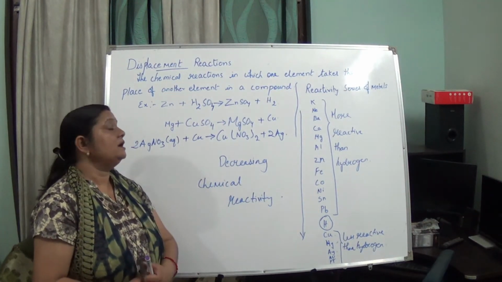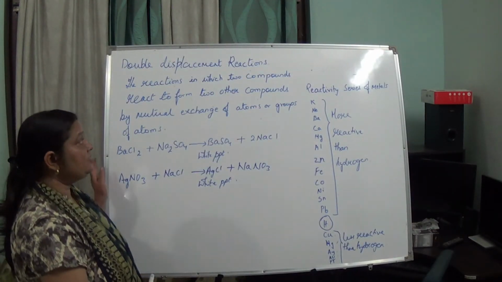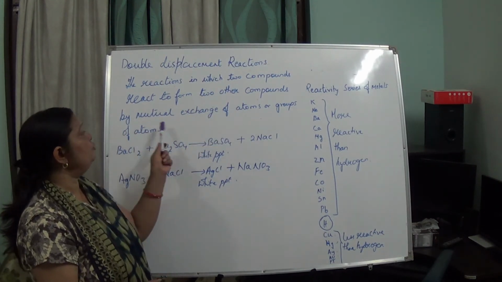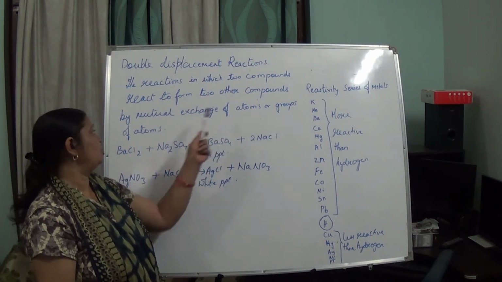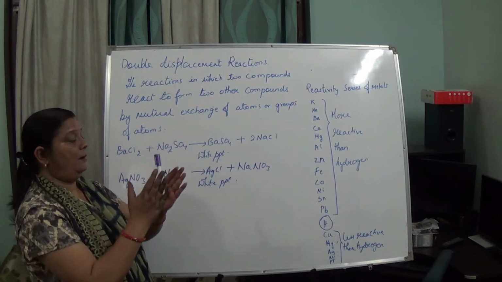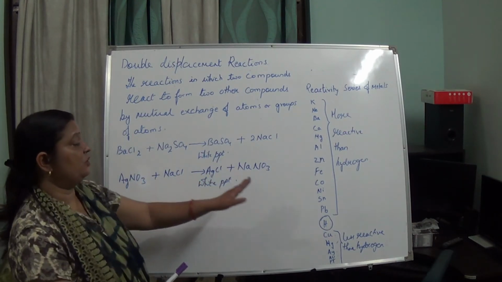Double displacement reaction. Double displacement reactions are the reactions in which two compounds react to form two other compounds by mutual exchange of atoms or groups of atoms. So what do we understand by that? It means a mutual exchange is taking place. It is not like in the single displacement reaction.